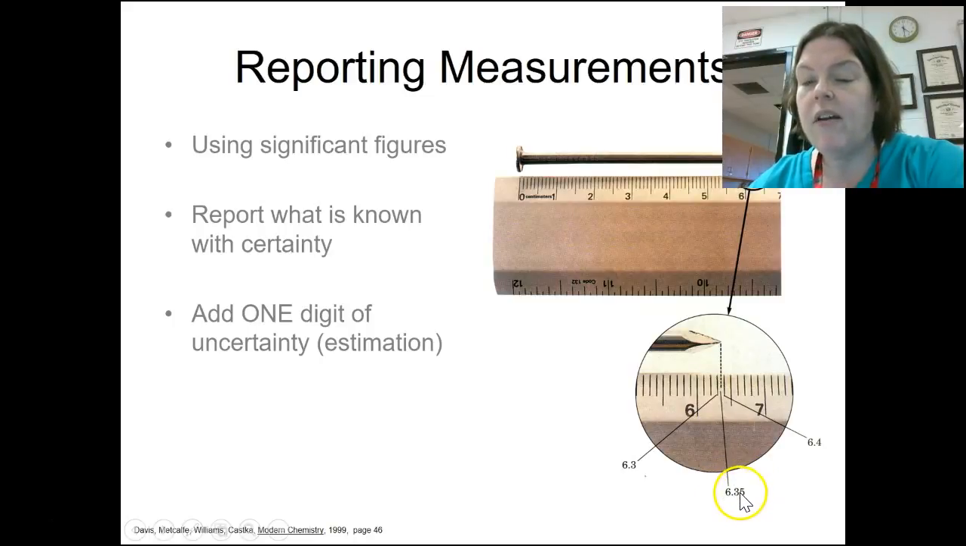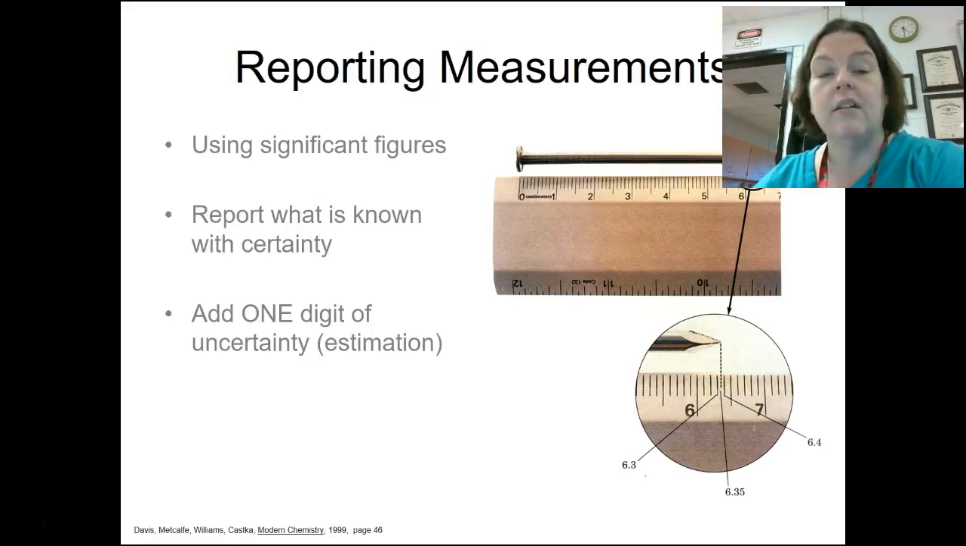This 5, now this is going to vary slightly. You could have a 4, you could have a 6, maybe even a 3 would work, but the 6 and the 3 should always be the same. The 5 is the one that is the uncertain point.